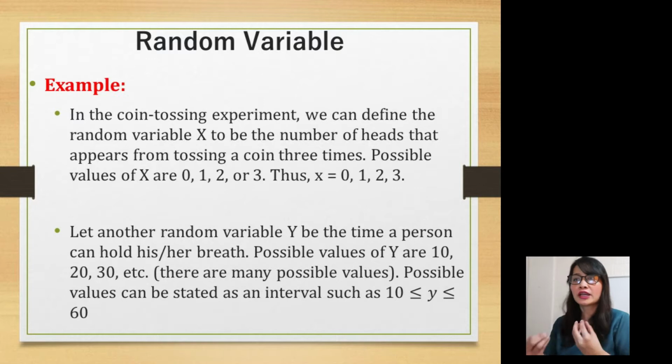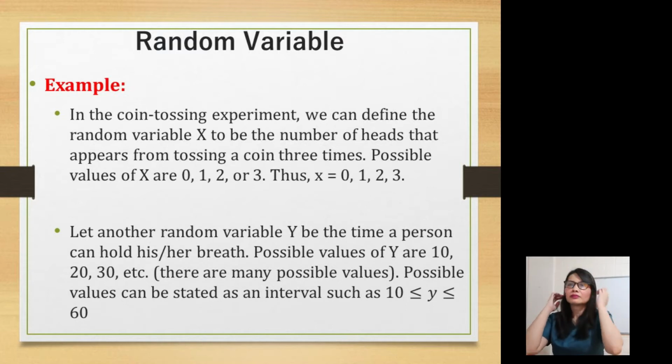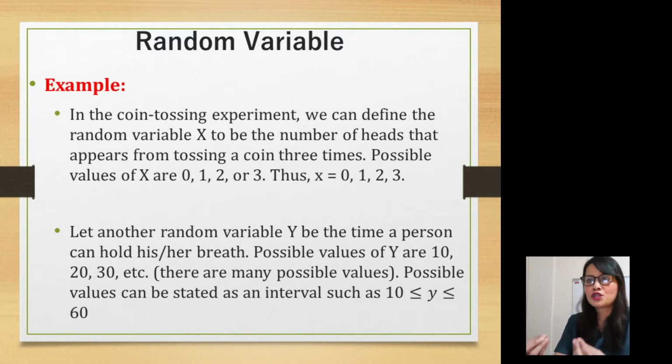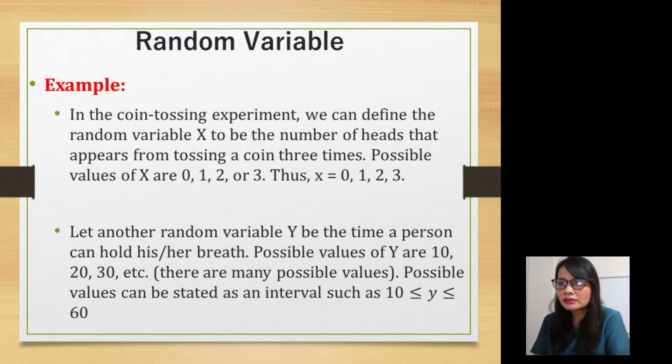How do you get that 0, 1, 2, and 3? What do you mean by 0? Any idea? The first value is 0, meaning if you toss a coin 3 times, there's no head. The first toss is tail, second tail, third tail. So the value is 0, meaning 0 heads.